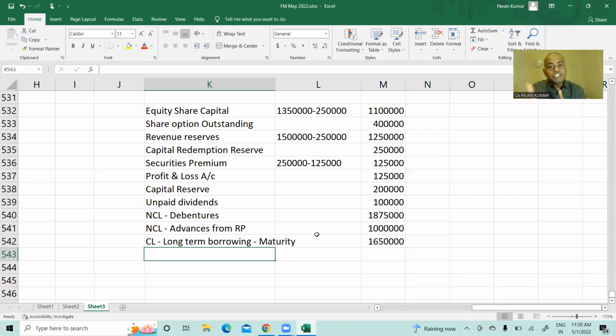But EMIs you need to pay, not only after 10 years. In the next 12 months, whatever EMIs you have to pay, the principal component you need to show in current liability. It could be long-term borrowing, but the current maturity should be put in current liability.